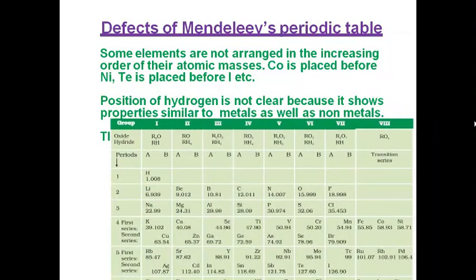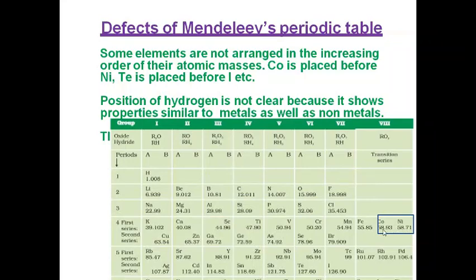Some elements are not arranged in the increasing order of their atomic masses. Co means cobalt, which is placed before nickel. Please note that the atomic mass of cobalt is 58.93 and that of nickel is 58.71.